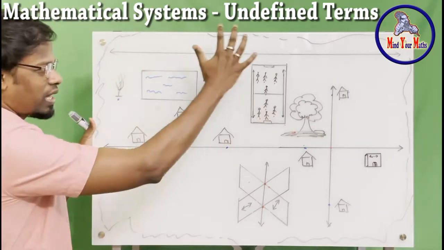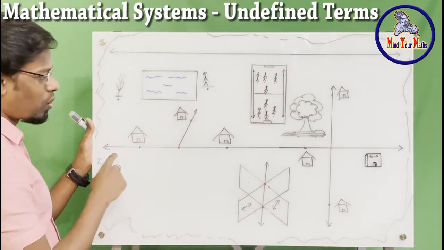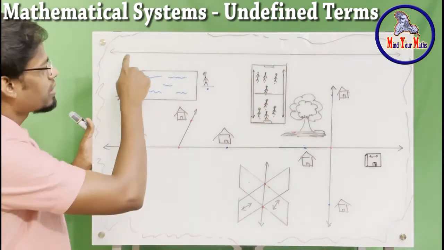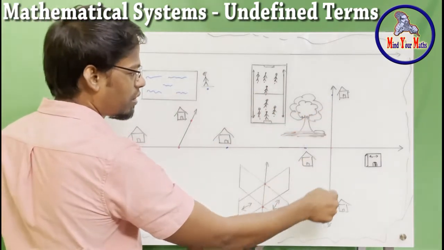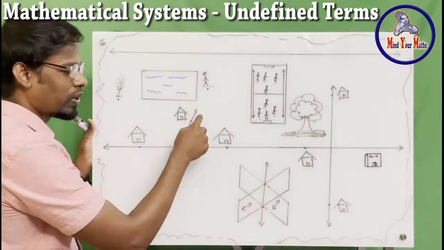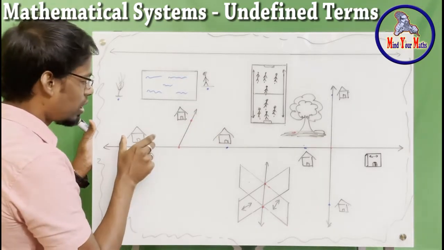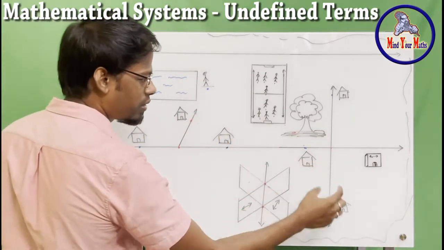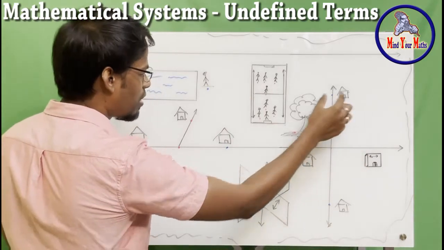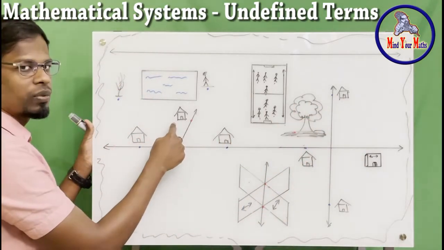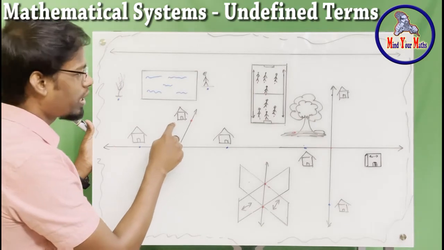So this is a place. There are roads. This is one road, and this is another road, and another road as well. There are houses along all the roads: house 1, house 2, house 3, and there is another house here, and one here as well. And what else do we have?